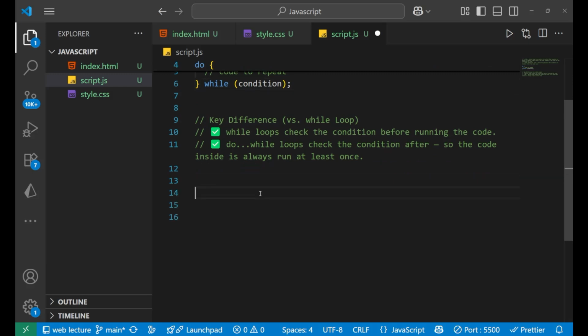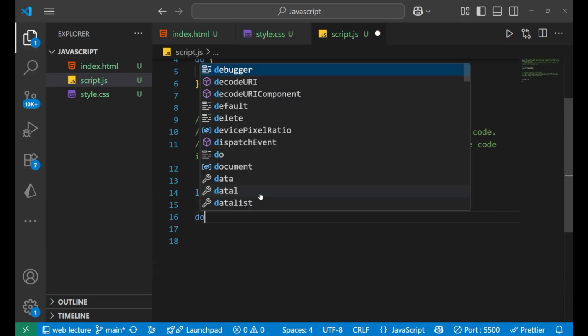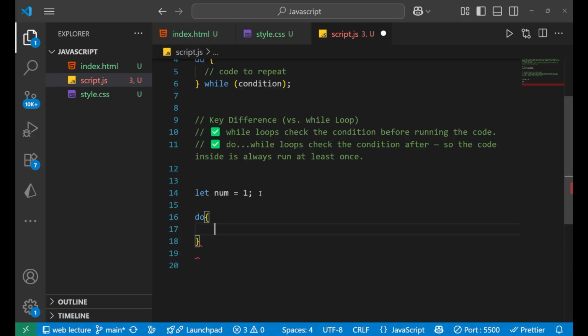So I'm going to write let num equals 1 and do, and after the block we will write while. Then we put parentheses, and inside we write our condition. The condition should be that this number should be less than or equal to 5.